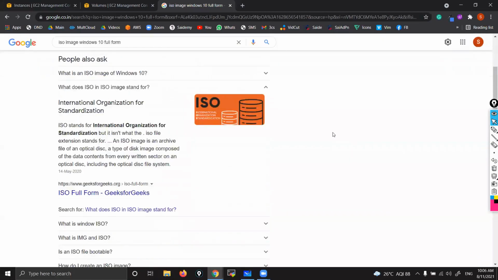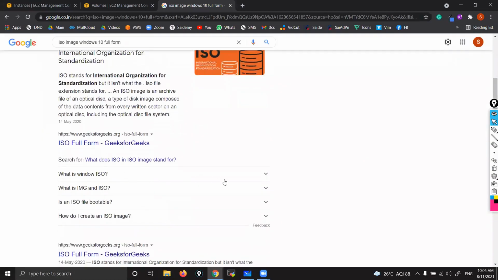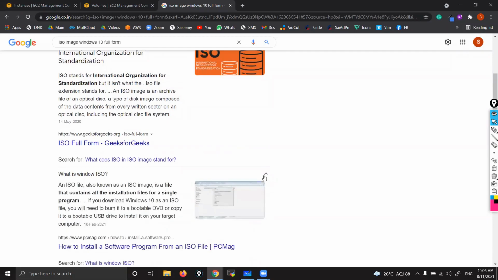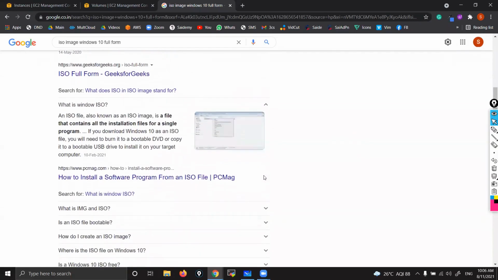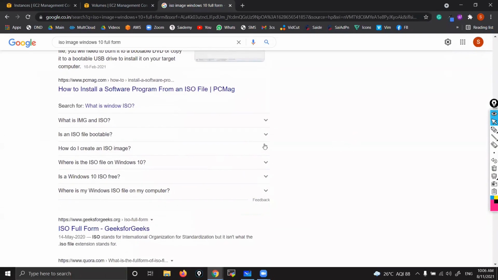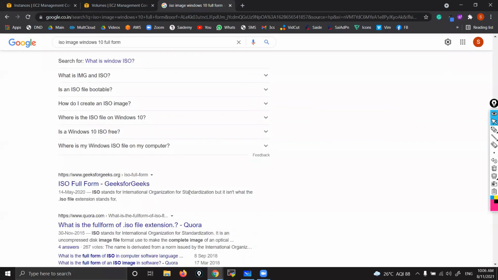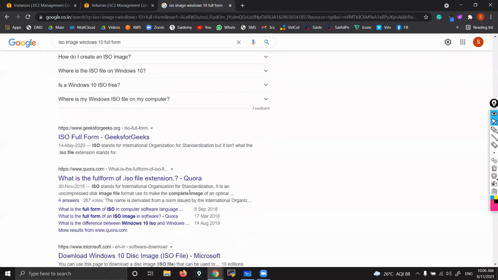Okay, I'll verify and let you know. Generally, we just call it an ISO file. ISO stands for International Organization. Not this one.